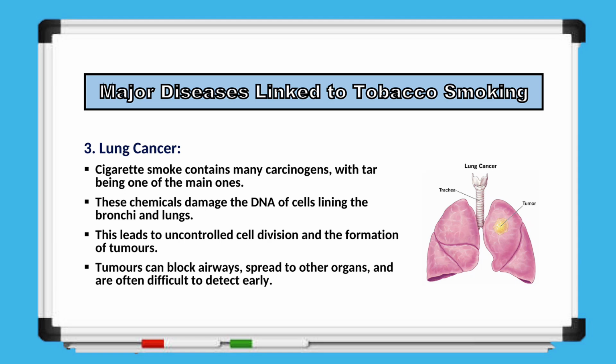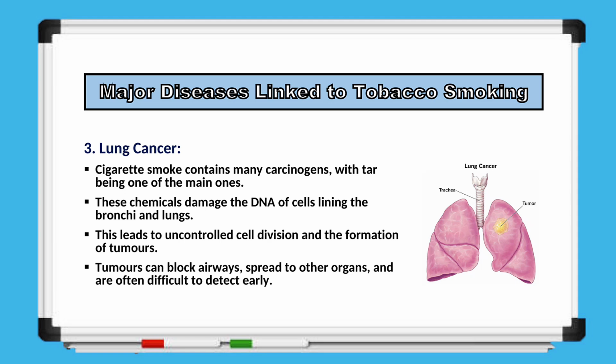The diagram shown illustrates the position of a lung tumor in relation to the trachea and the lungs. Lung cancer develops when abnormal cells in lung tissue multiply uncontrollably and form tumors. Lung cancer usually begins in the lining of the airways. Tumors can grow quite large before causing pain because lung tissue itself does not contain pain receptors. Smoking is the primary risk factor for lung cancer, and it remains the leading cause of cancer-related deaths worldwide. This disease severely affects lung function and has the ability to spread to other parts of the body, making it